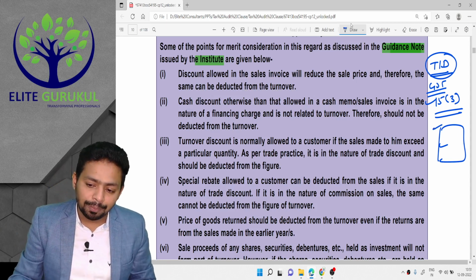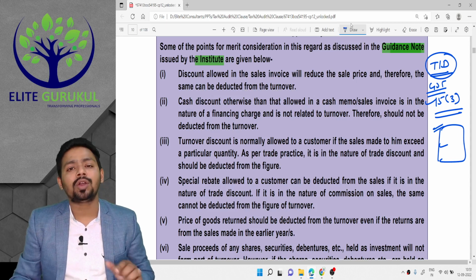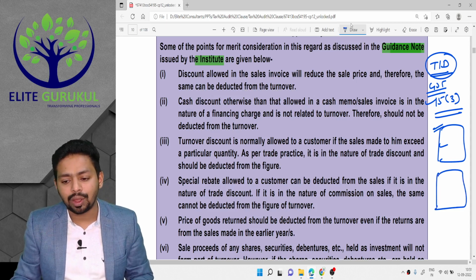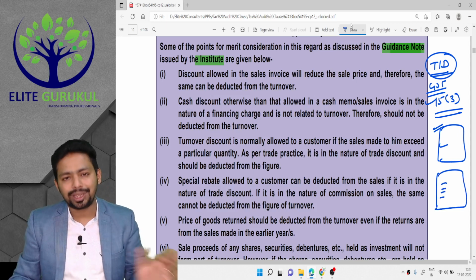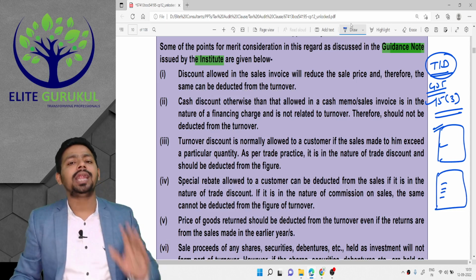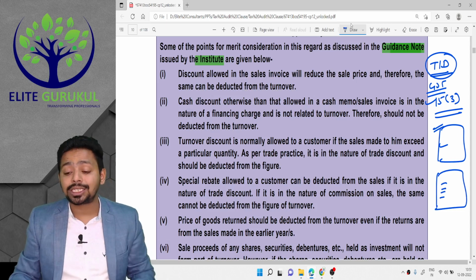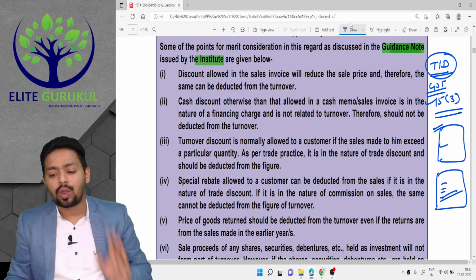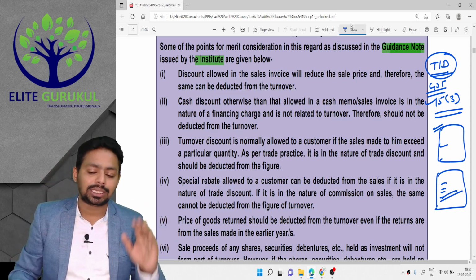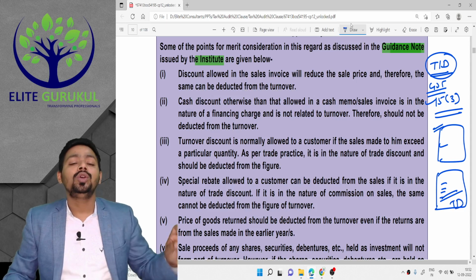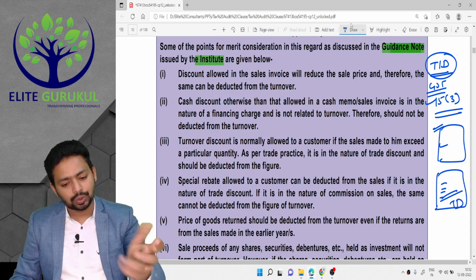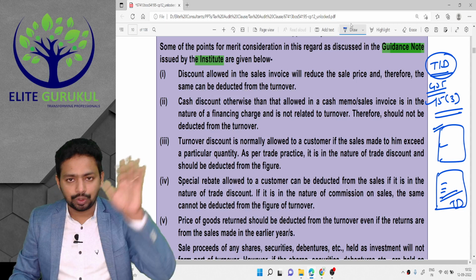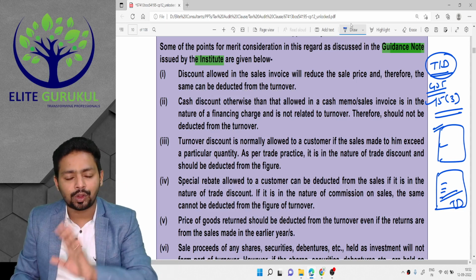So this is one type of discount. Sometimes what happens, we give a quantity discount. If you buy 1000 quantity from us during the next 3 months, we will give you 3% additional discount. So that discount is not shown in the invoice. That discount you will show later on, but there was an agreement in existence. So this is also a trade discount. So whatever is the trade discount, we should subtract. Cash discount we should not subtract because that is not forming part of your turnover.